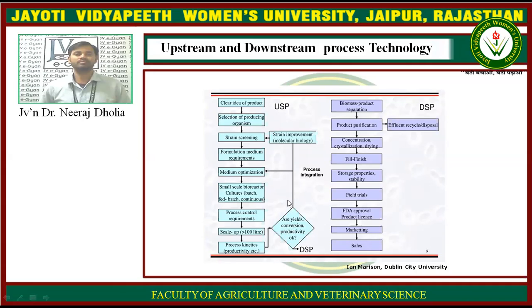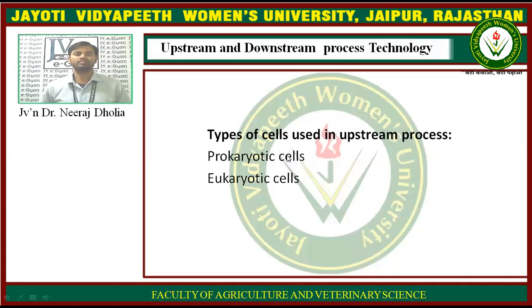So you again optimize the media, change some constituents in the media, or you go for strain improvement, means you make changes in the microorganisms for getting a better product. So this is the overall idea about the upstream processing.